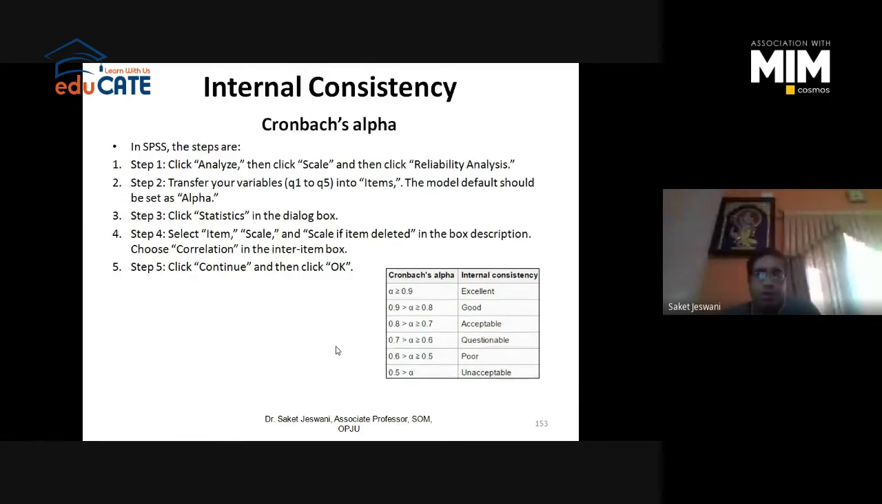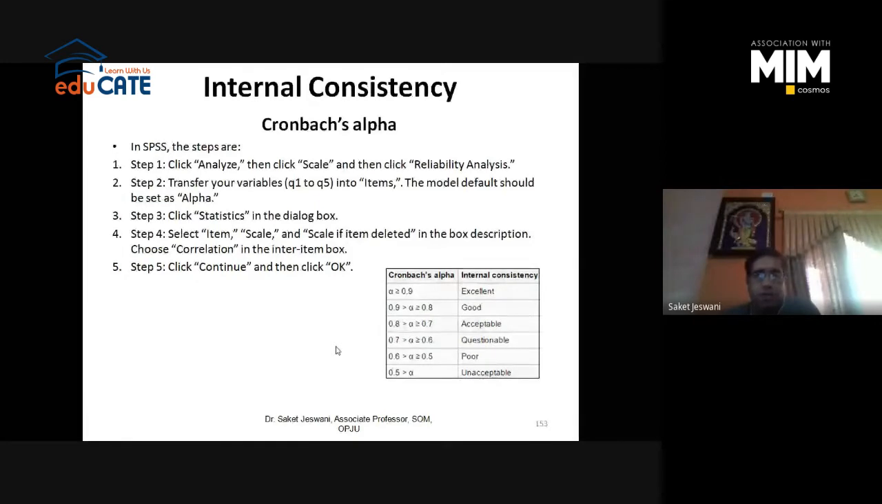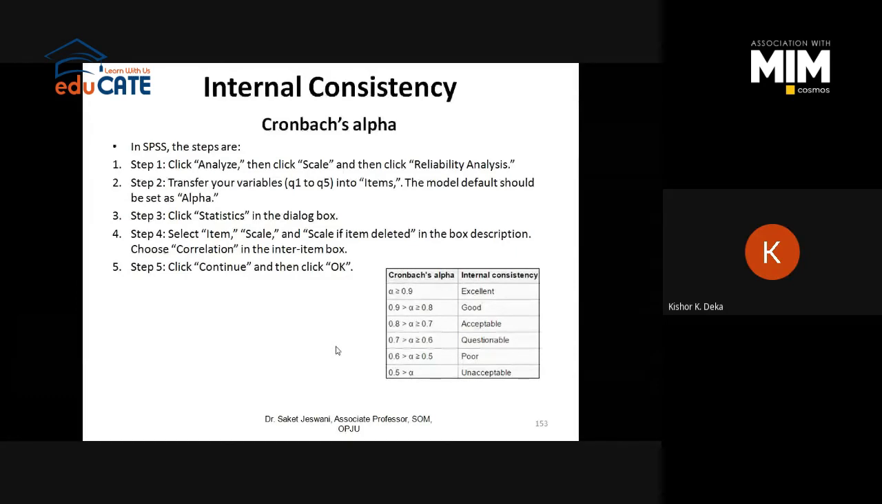So I hope everybody has understood how to check the internal consistency, Cronbach's coefficient alpha. If you have any doubt, please ask. Once more, sir. Once more.